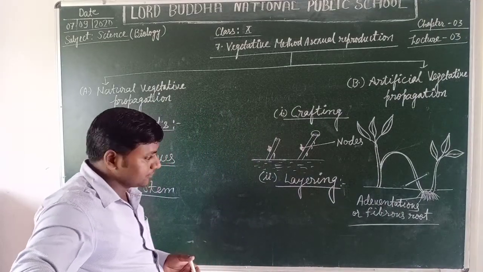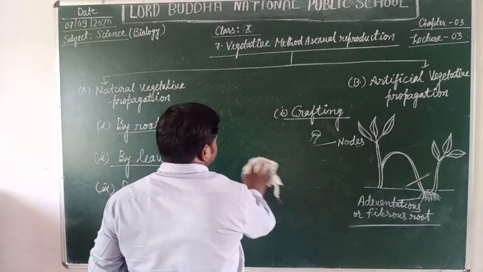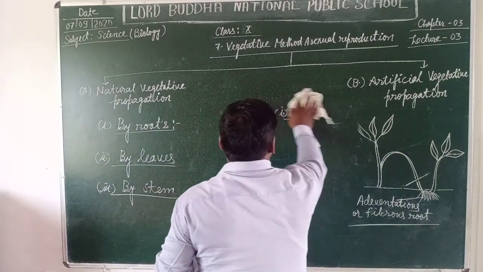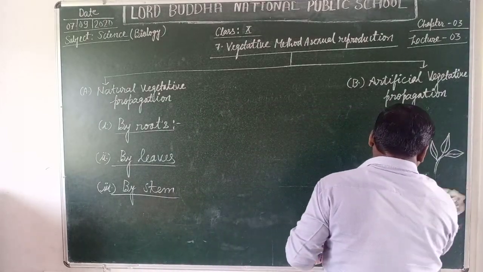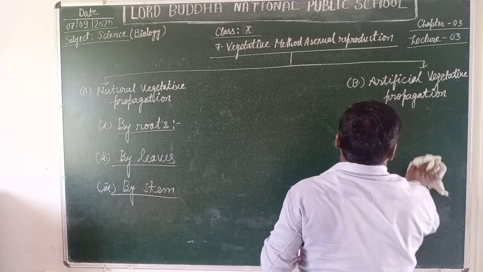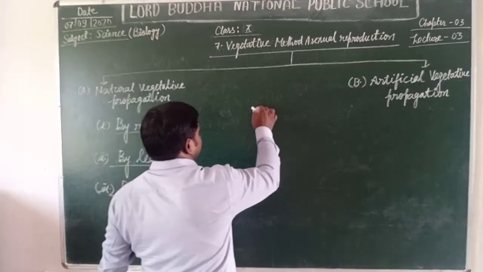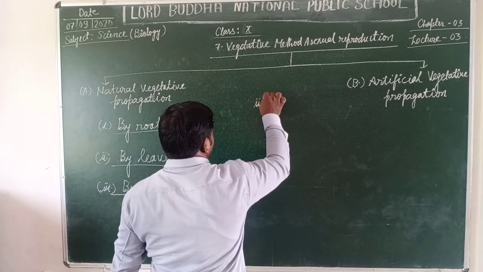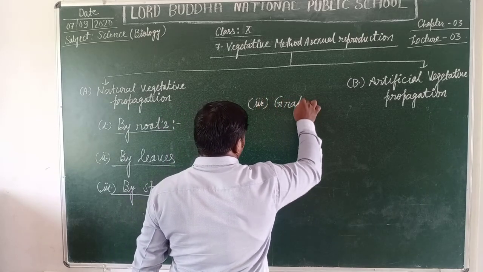Now students, another method is grafting. Grafting is also an artificial vegetative propagation. This is the third method of artificial vegetative propagation.